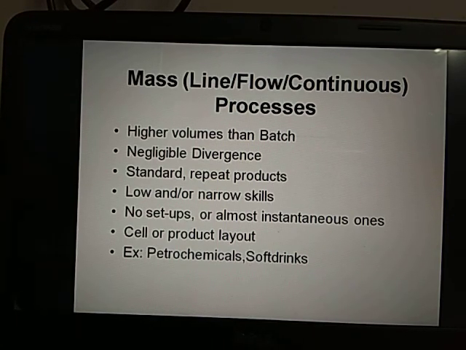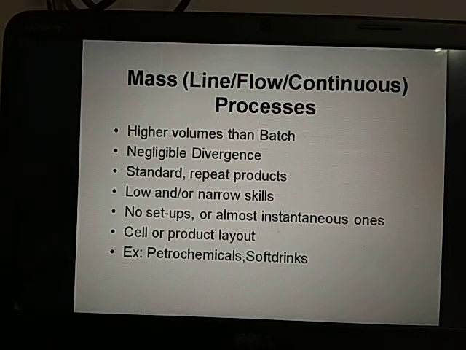Compared to batch production, here the volume will be very, very high. Zero variation, negligible variations will be there. Standard and repeat. Here also standardization would be there. We take Maaza, barrels of Maaza will be produced with the same taste. What do you call that? Standardization. Same products will be repeated again and again.